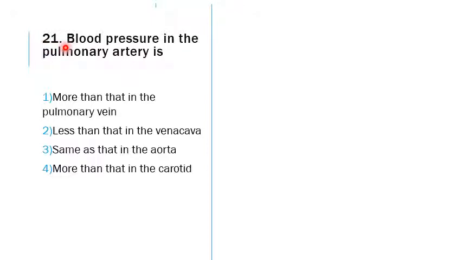21. Blood pressure in the pulmonary artery is... They are asking what about the pulmonary artery. The options are more than that in the pulmonary vein, less than that in the vena cava, same as that in the aorta, or more than that in the carotid. The answer is it is more than that in the pulmonary vein.